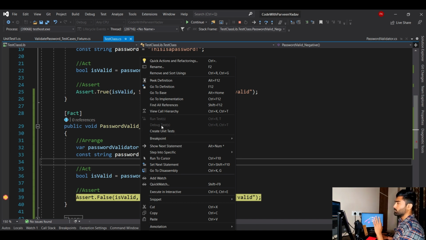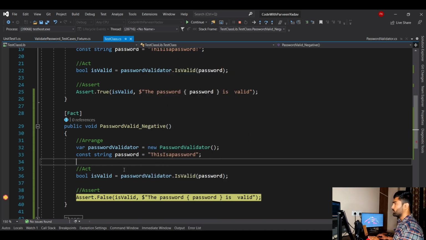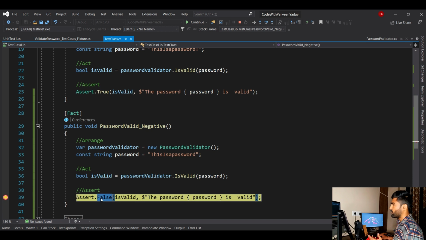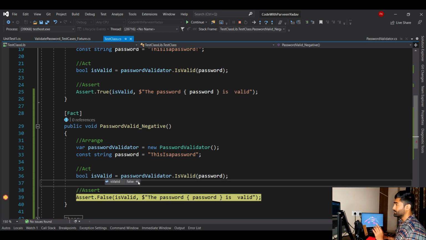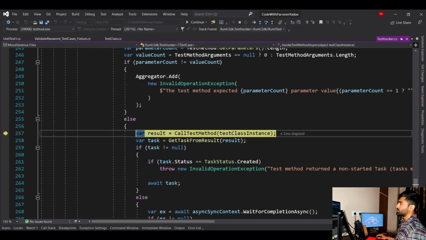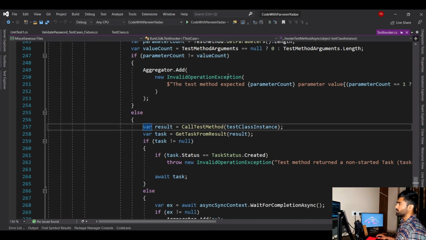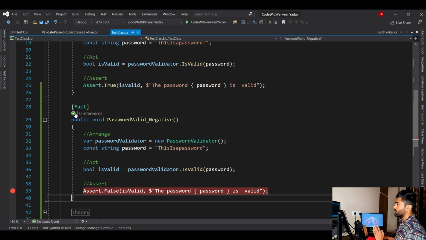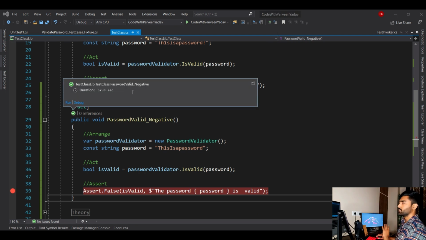So once that is in the debug mode, you will see these options are disabled, right? Okay, now let's see what was the expected result. Expected result was for sure false, and the actual result is false. That means you have covered the negative test case as well, and your test case is pass. If I say continue, you will see, here you go, the green message. That means it is fine.